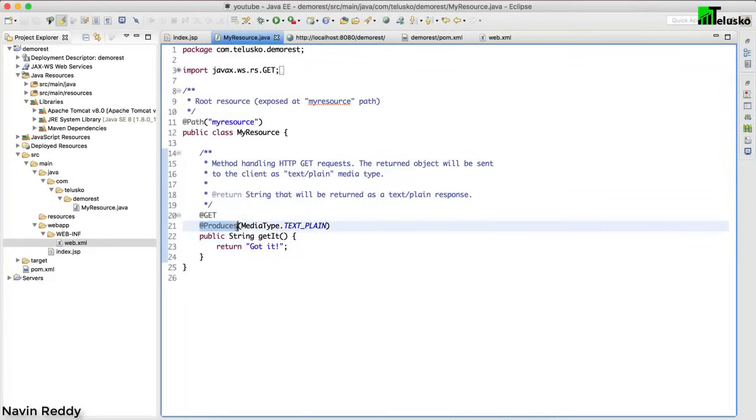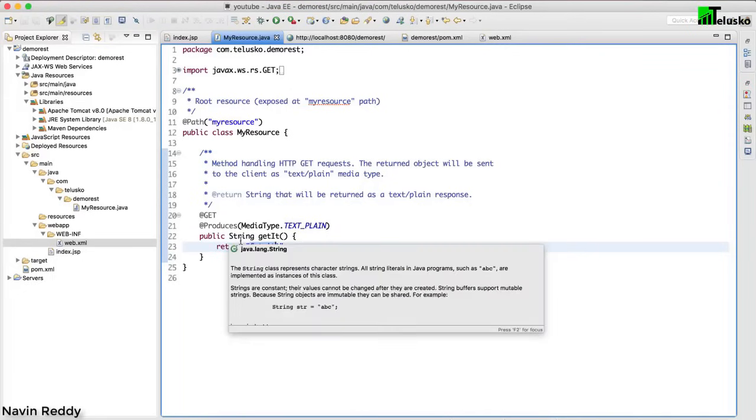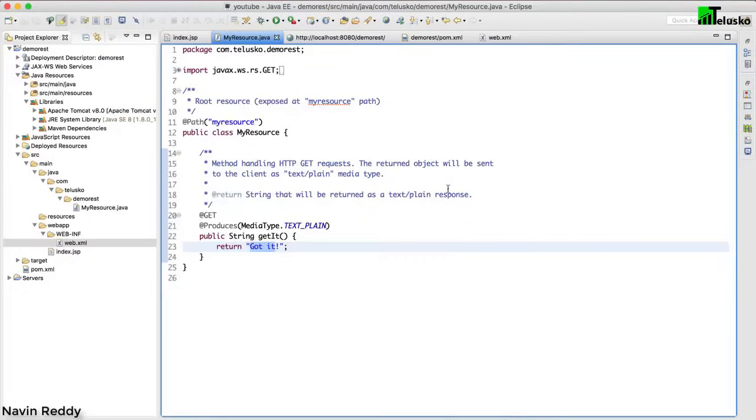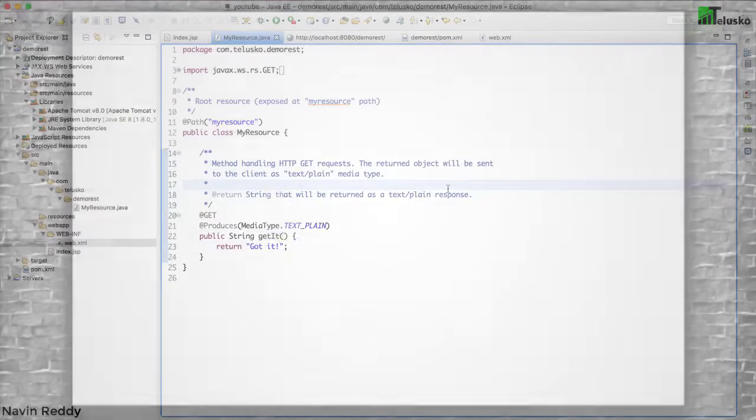Now what is produce? Again, we'll talk about this produce in the next video, but then we are printing "Got it", right? Which is returning, and it is going on the page. So yeah, that's it. This is our first Jersey project. So that's it from this video. In the next video, we'll do some changes and we'll make our own stuff.